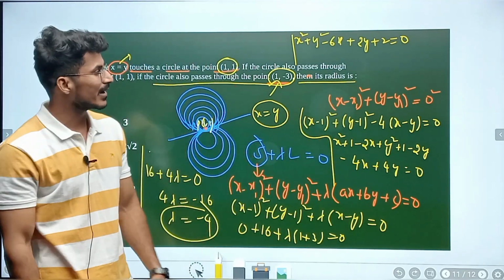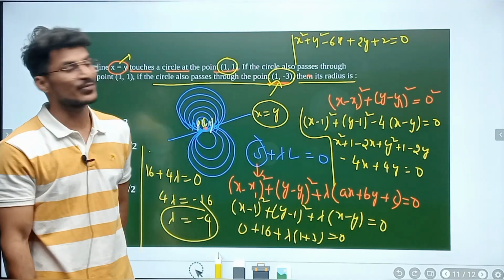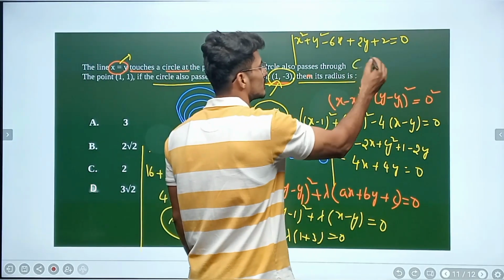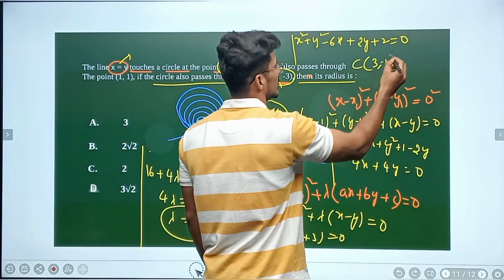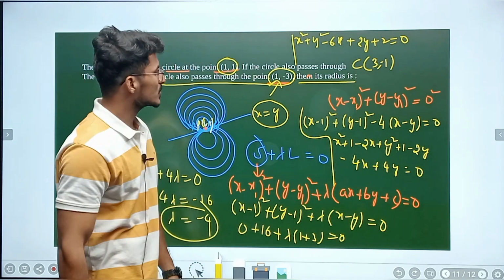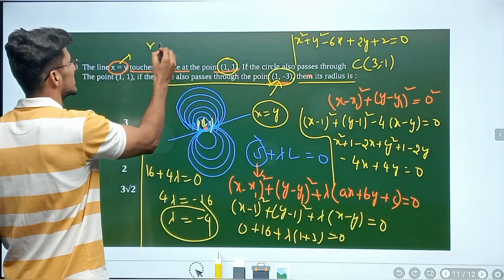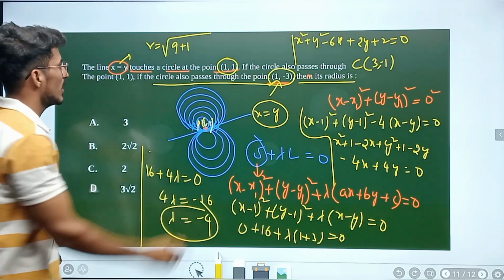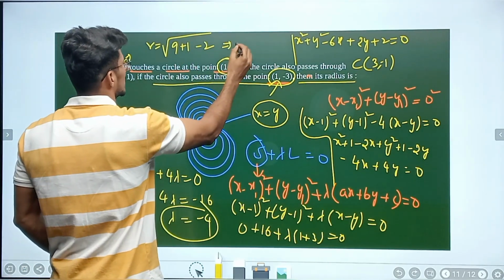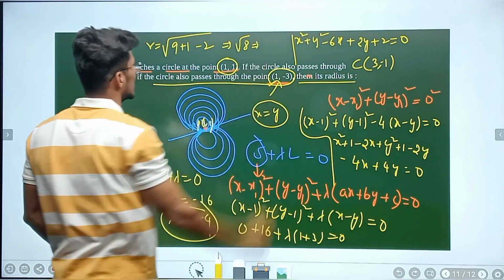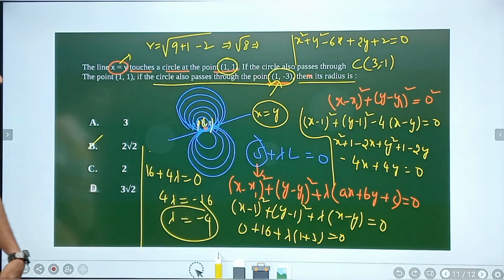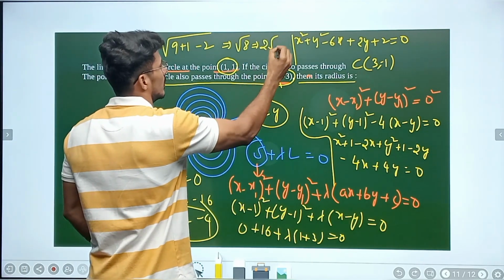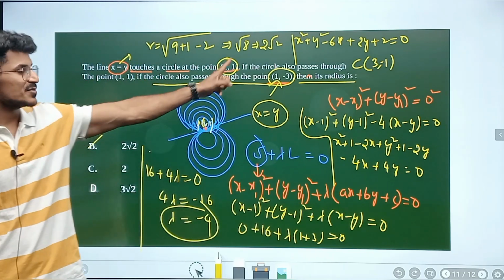He is asking us to find out the radius. For finding the radius, again I need to find out the center. What is the center? Tell me here. The center is 3 comma minus 1. Alright. So 3 comma minus 1, and the radius is going to be what? Tell me. Radius is going to be 3 square is 9 plus minus 1 whole square, which is 1, and minus 2 here. Alright. So root 8 I got. Root 8 is nothing but what? 2 root 2. Option B is correct. Radius is going to be root 8, which means 2 root 2.